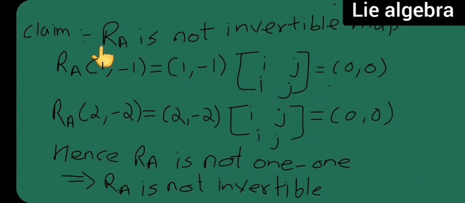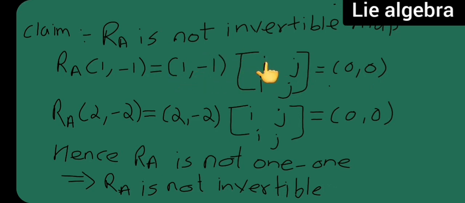Now what is my claim? To prove that RA is not an invertible map, I have to take RA of (1, -1). So this is equal to (1, -1) multiplied by this matrix. Now I have to do this into this and I will get (0, 0). How am I getting this?